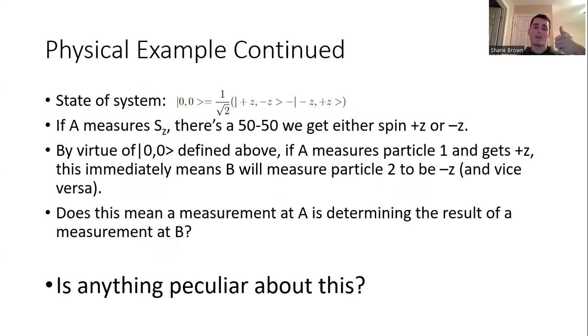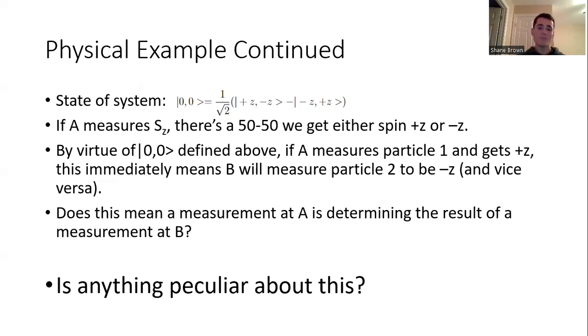So if we only know what Bob's spin component is, if we only know that Bob measures particle 2 to be down only after we measure A is up, does that mean that somehow the measurement made by Alice is affecting the measurement made by Bob, right? Because it's right after Alice measures particle 1 that we realize that Bob has to be the opposite. So is there anything strange about that?